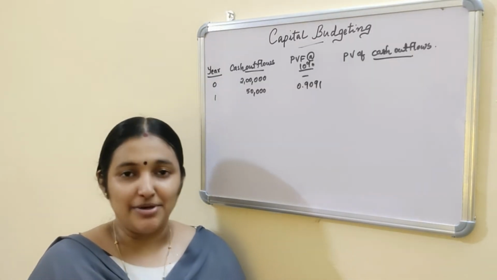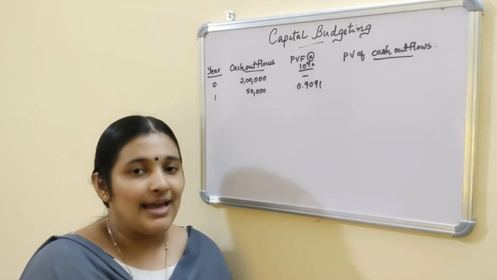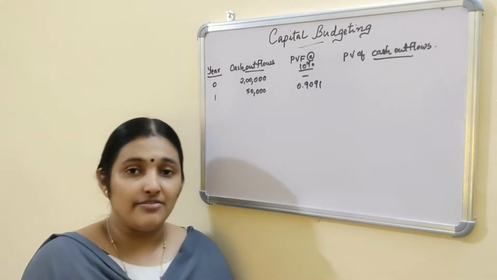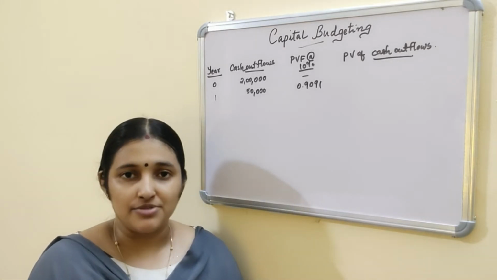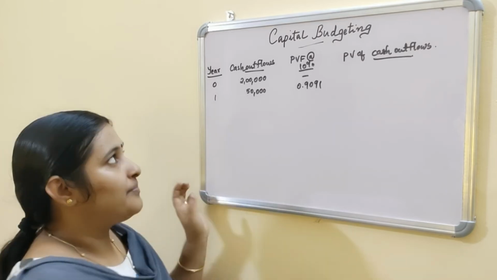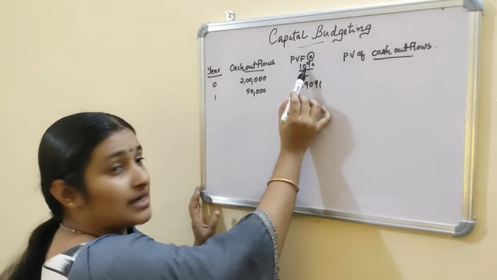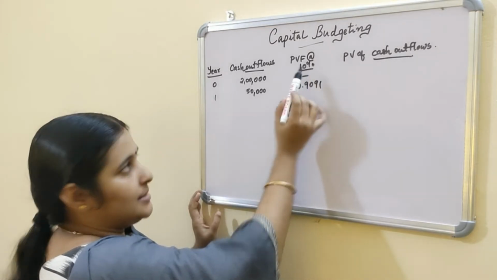Let us take an example. A project initially costs rupees 2 lakh and in the first year an additional investment of rupees 50,000 is expected. These are the cash outflows of the firm. The discounting rate here is 10%.